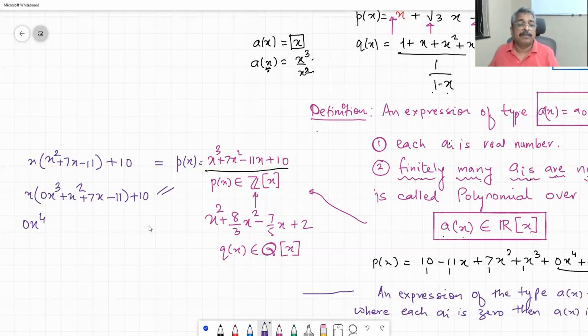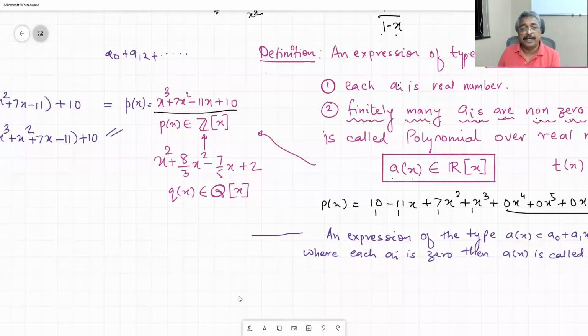Yes. Whatever way you write this polynomial does not matter. After you write it in the form a0 plus a1x plus and so on, write down the formal definition now.